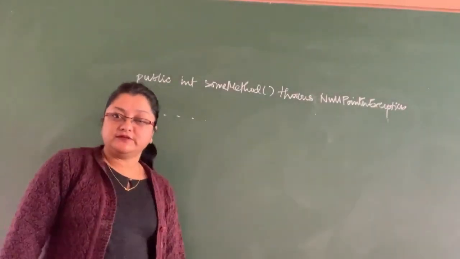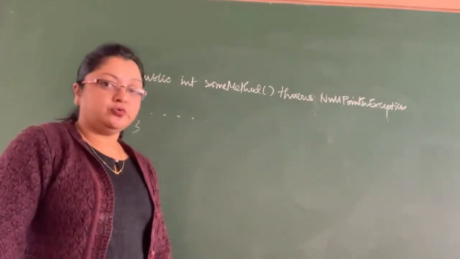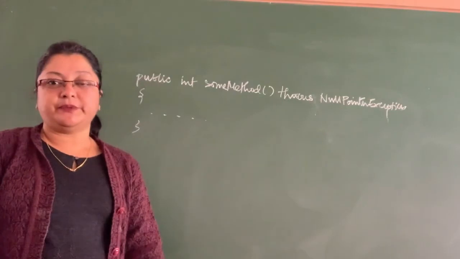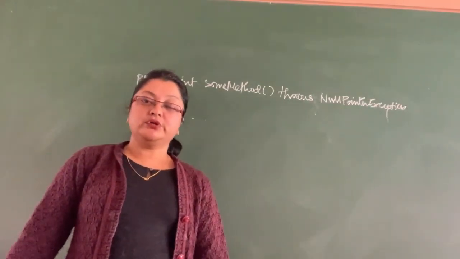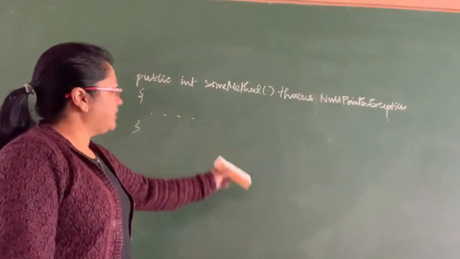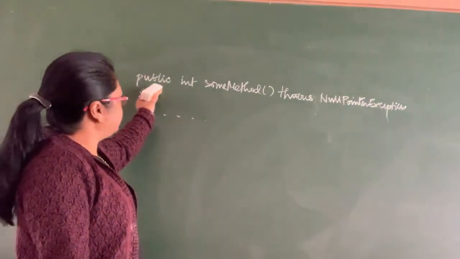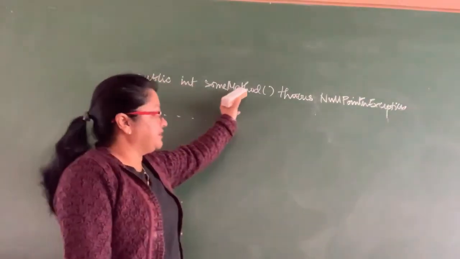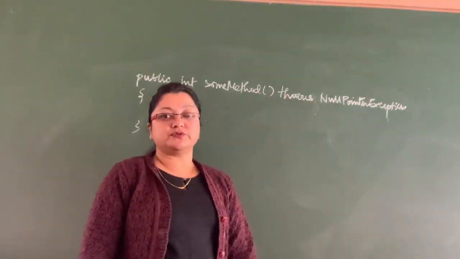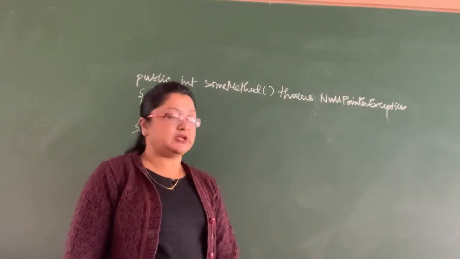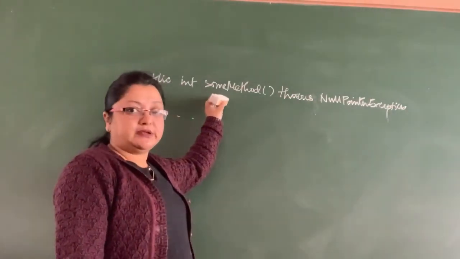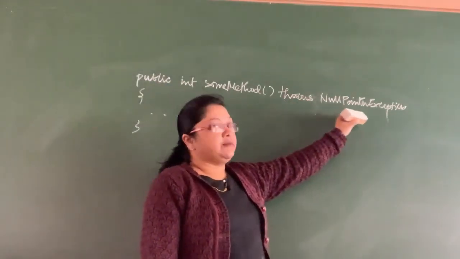Now instead of putting a try block, you may prefer that all the statements inside a particular method are included in the exception handling routine. In that case, you can write something like this: a method, public int someMethod. Here we have added a keyword called throws. The throws keyword is used to indicate that this particular method may throw this type of exception.